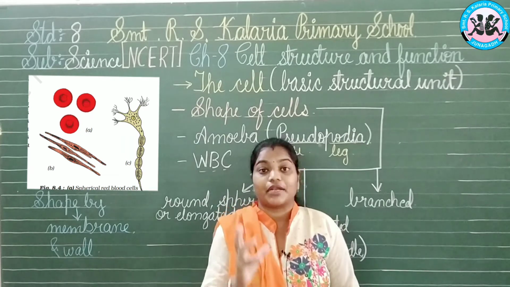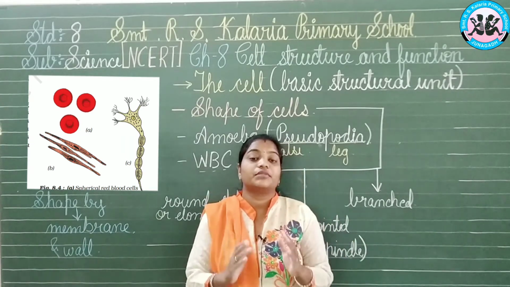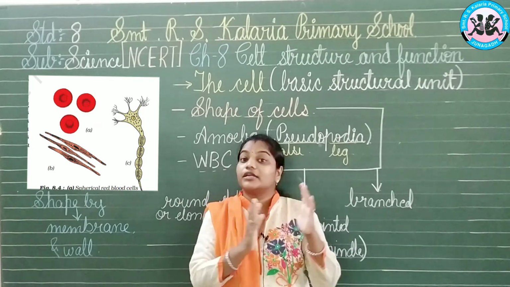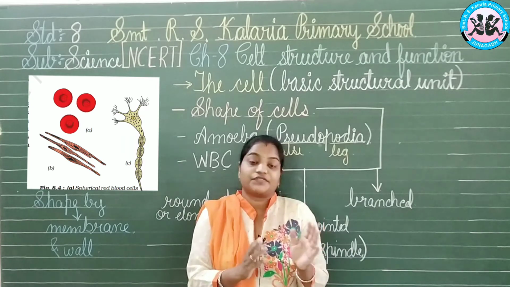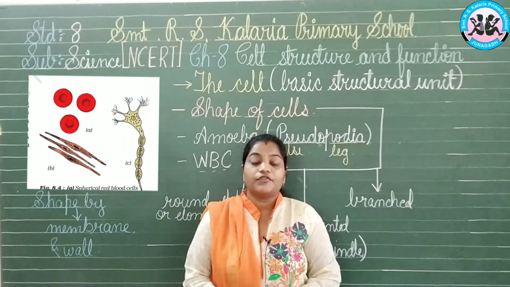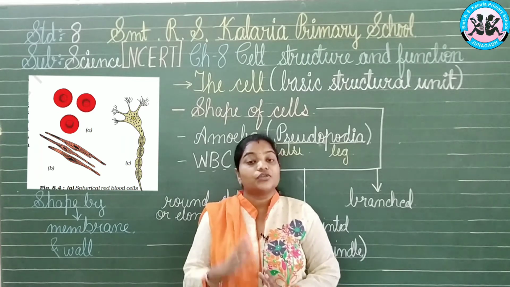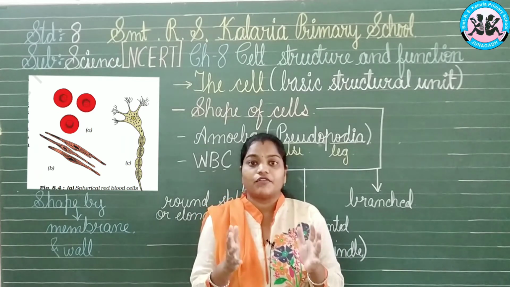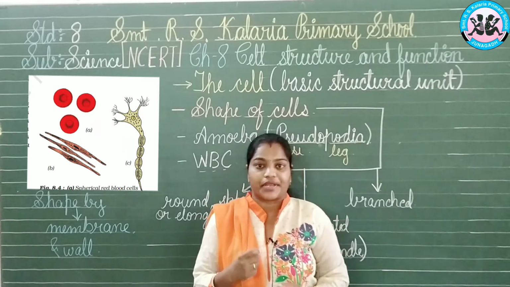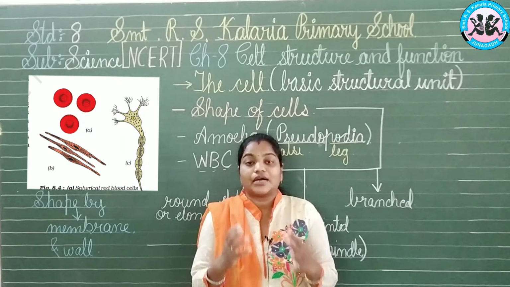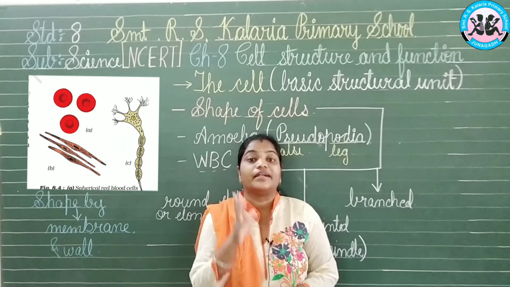Now this is the membrane which gives the shape to the cell, but there is something different between the cells of human beings and the trees or plants. What is the difference between them? The plants possess the cell wall, which is more rigid as compared to the cell membrane. So the cell wall protects these cells more than the cell membrane does. The cell membrane is porous, it allows things to come and go, but the cell wall is so rigid that it will not allow anything to enter the cell.